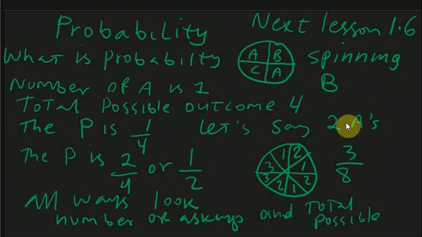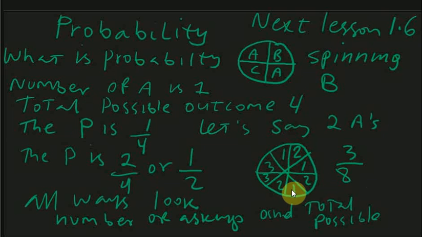So what about this? 1, 1, 2, 2, 1, 3, 3. So how many do we have in total? 1, 2, 3, 4, 5, 6, 7, 8. This is the total. What is the probability this will turn into the 1?